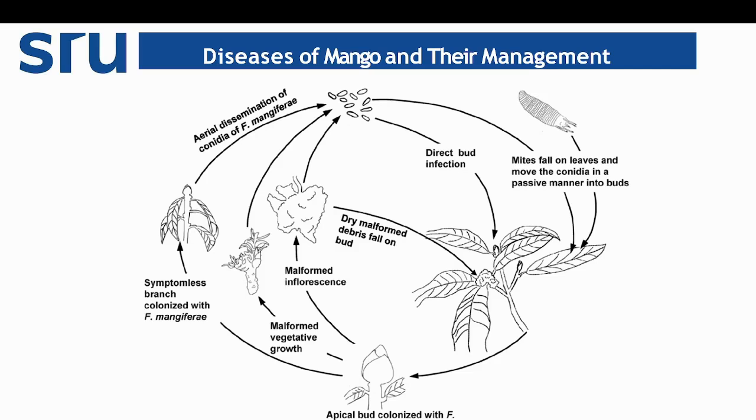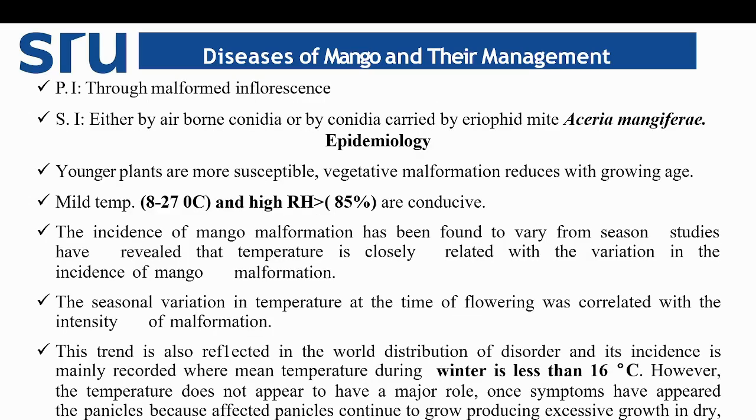The apical bud gets colonized with Fusarium moniliforme, and this might also infect the growing bud. Then there is the expression of different kinds of symptoms: malformed inflorescence, malformed vegetative growth, and symptomless branches which are already colonized with the fungus. Then there is aerial dissemination of the conidia, mainly through wind or airborne conidia. So this is the complete disease cycle of Fusarium moniliforme.